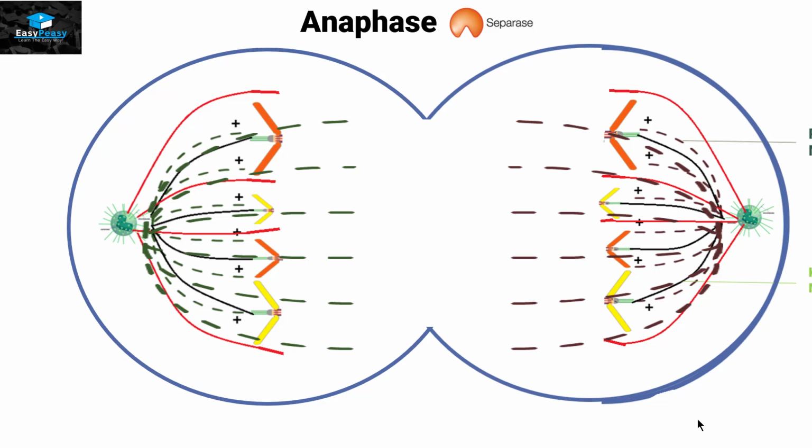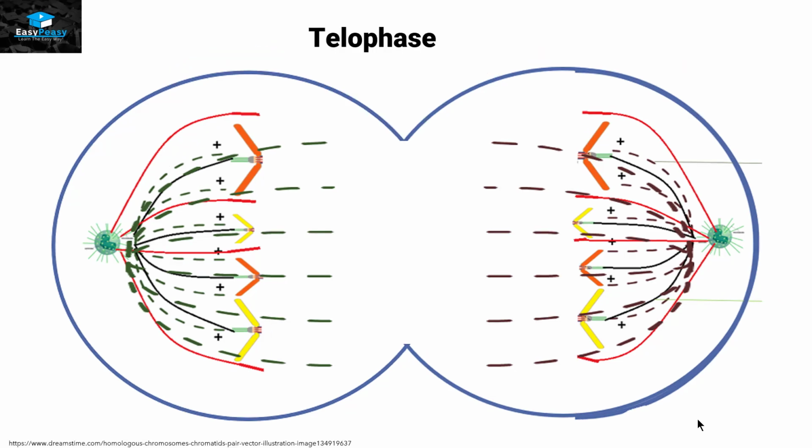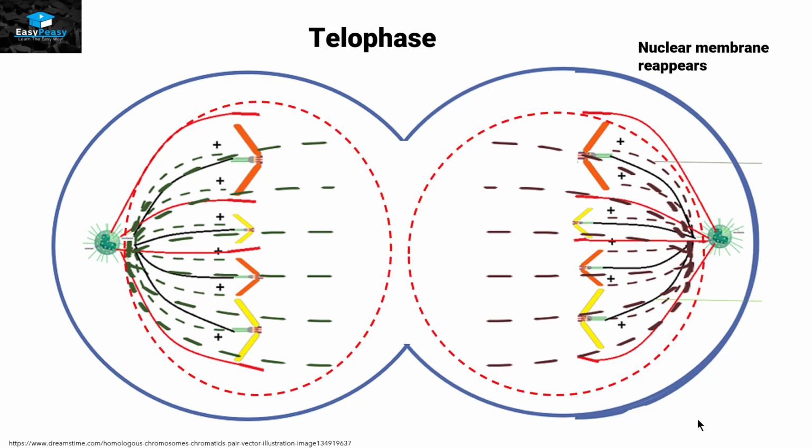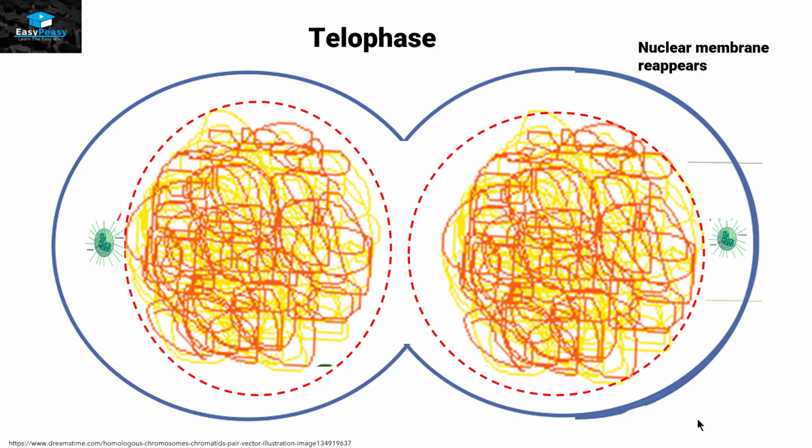Now, the next phase is the last phase of mitosis, and that is called telophase. In telophase, the first thing that's going to happen is the reappearance of the nuclear membrane. The chromatids are going to disperse themselves again in the form of threads like this, and the nucleolus will also reappear. So now the cell division is almost done, and it's going to enter the cytokinesis phase.